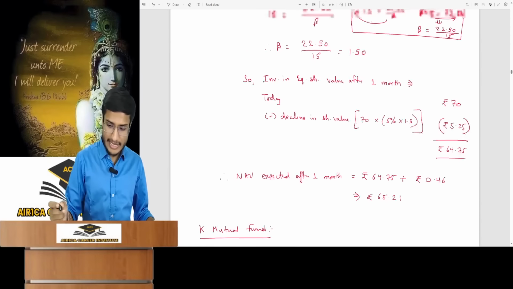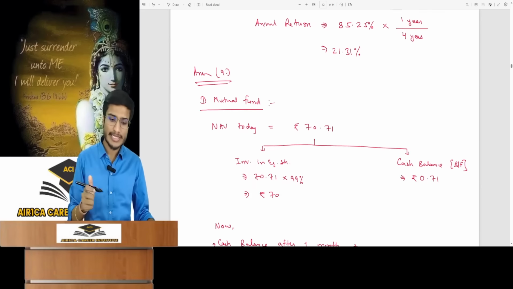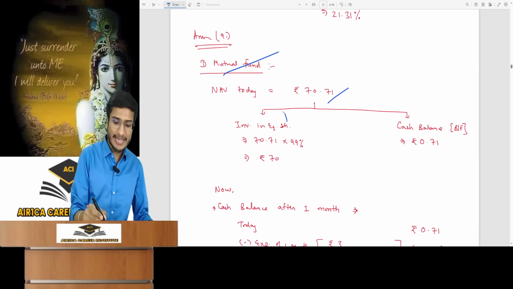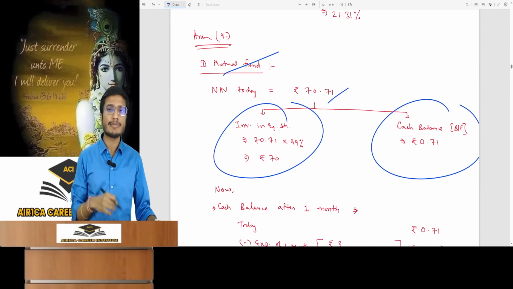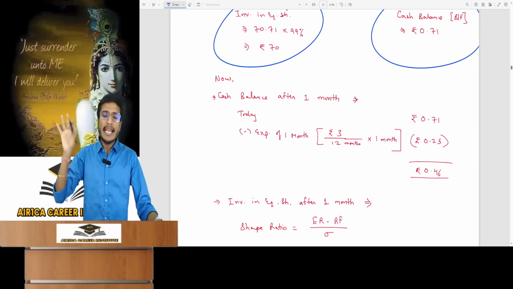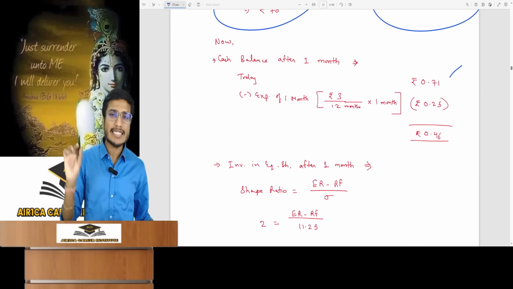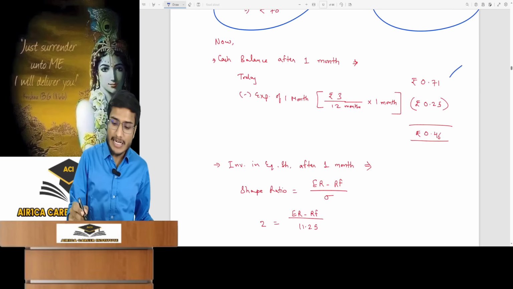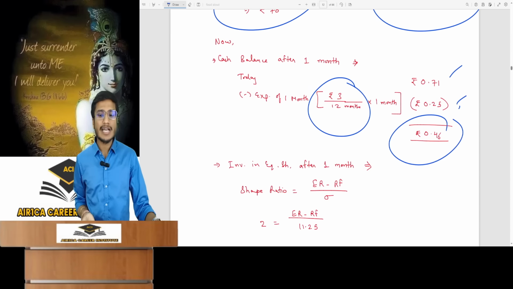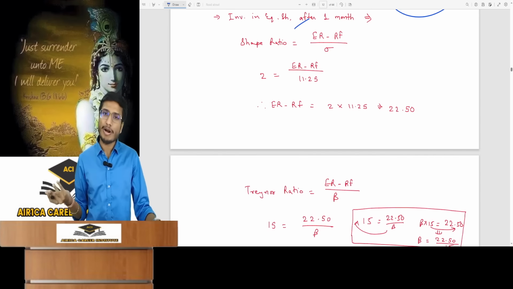The solution we did, I'll show you for one mutual fund. There are two questions in it, D and K. In D mutual fund, today's NAV is given, split, 99% equity investment and remaining cash. This reflects the fund's net assets bifurcation. We need to see the cash balance after 1 month, and today's is this. What will be 1 month's expense? Annually 3 rupees, so it is this. The cash balance left.